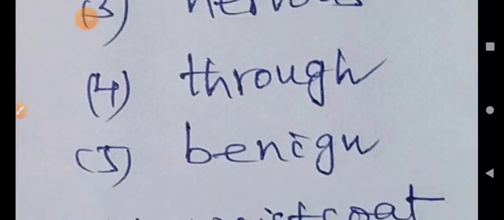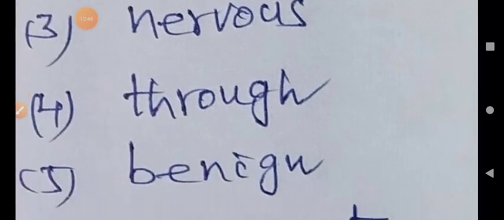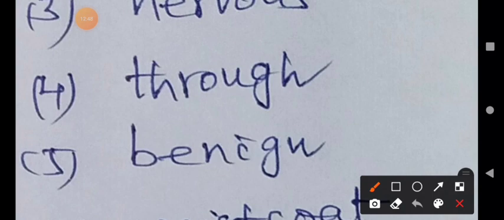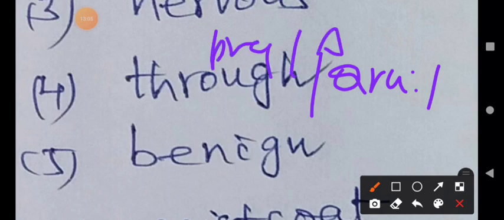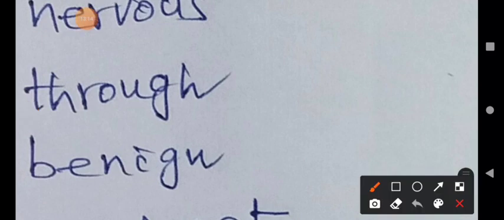The fourth word is through. Which one is the silent letter here, my dear students? Through. What is the phonetic transcription? What is the meaning of through? It is used as a preposition, and sometimes as an adverb.